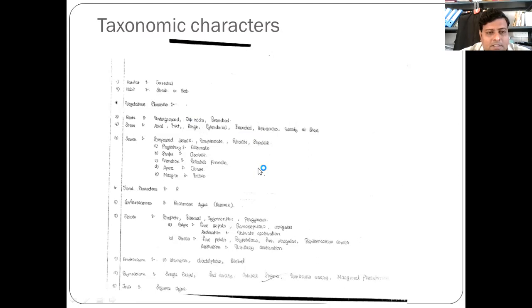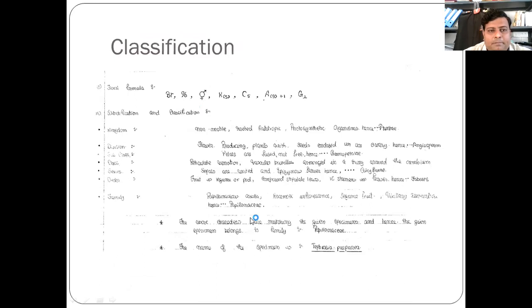Floral characters are given: inflorescence racemose type, flowers bisexual, zygomorphic, calyx, corolla, stamen, already we discussed that, 10; fruit is legume. Here is the floral formula that we already discussed: bracteate, zygomorphic, bisexual, calyx 5, corolla 5, androecium 9 plus 1, gynoecium 1.